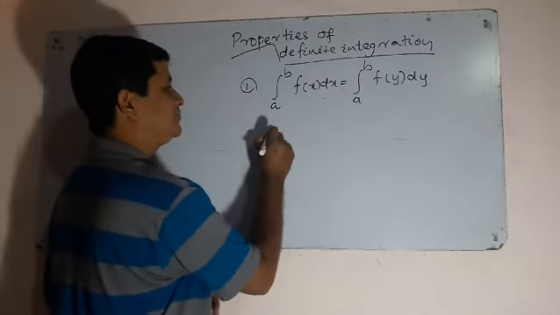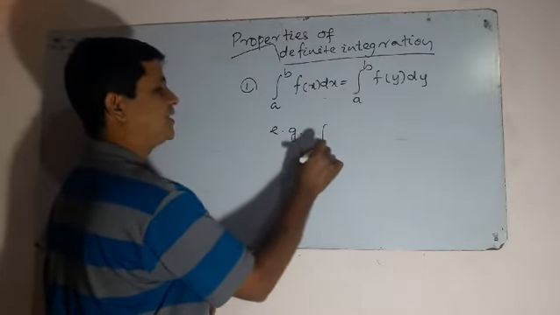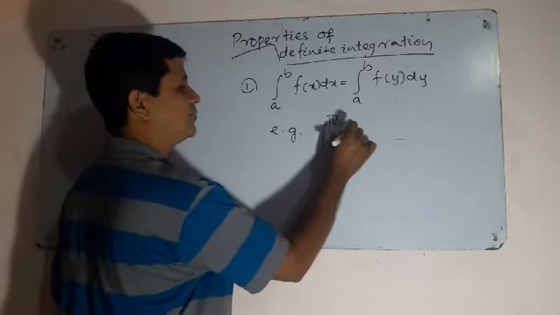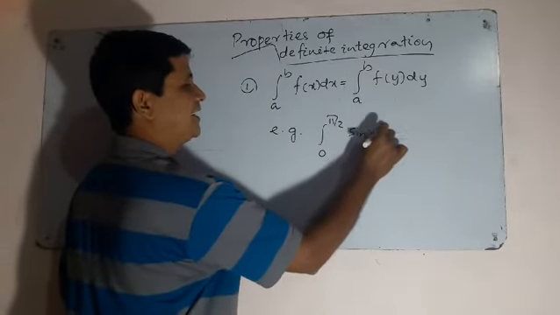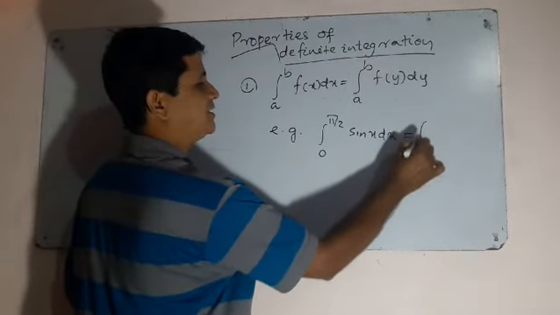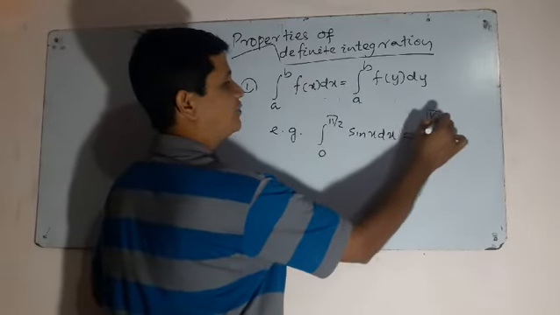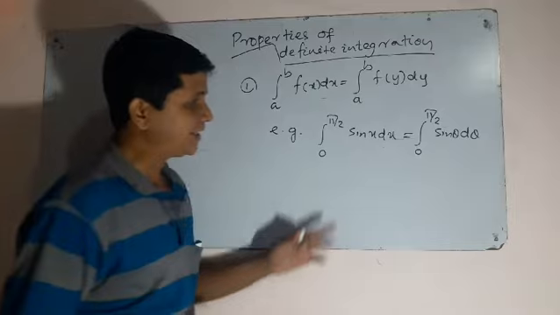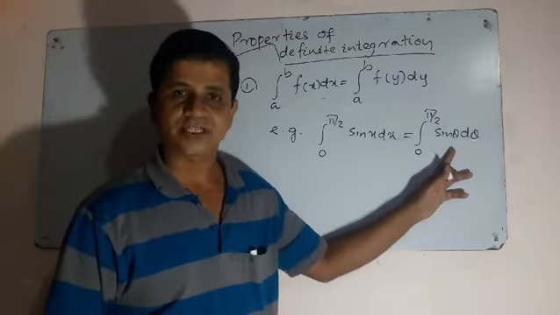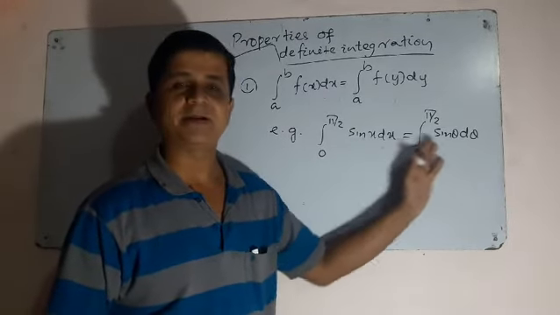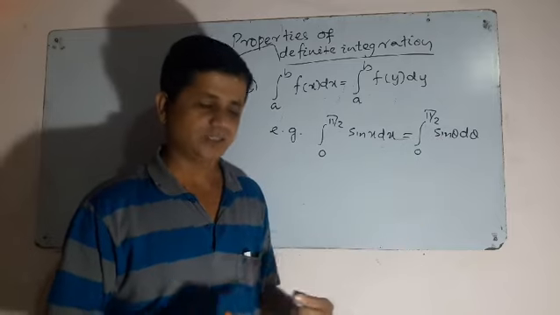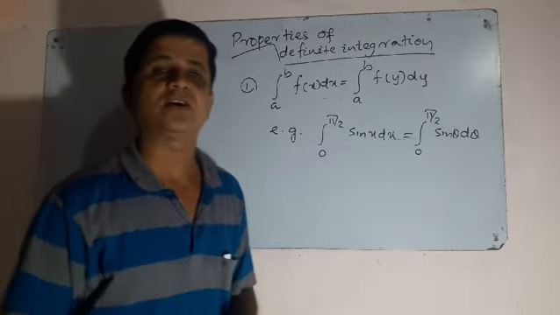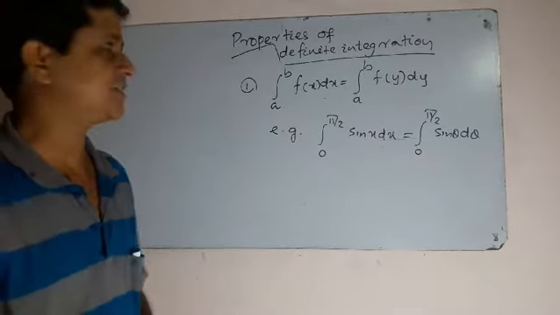Just for an example, integration from 0 to pi by 2 sin x dx is same as integration from 0 to pi by 2 sin theta d theta. When the variable changes, x changes to theta, but the function remains the same, sin function, there will be no change in the value of definite integration.